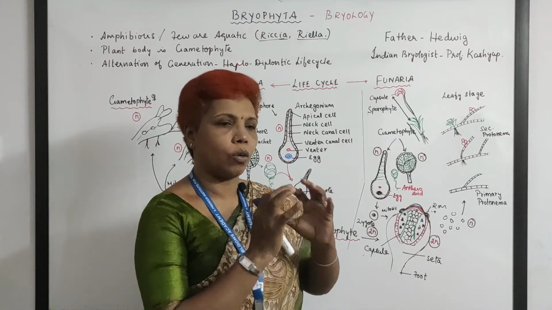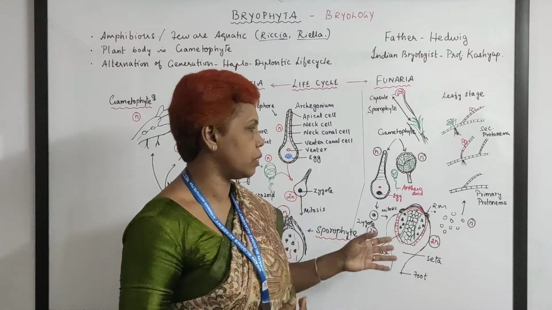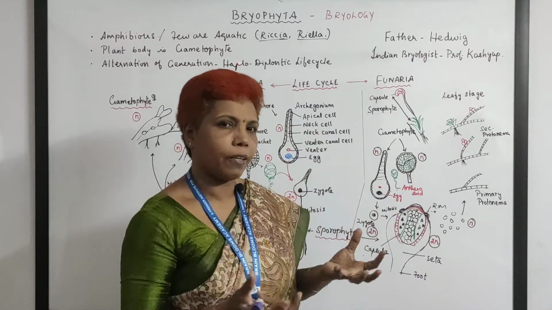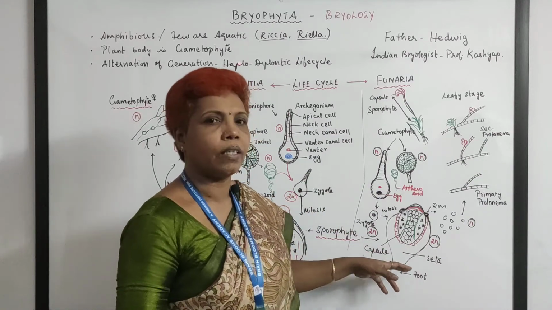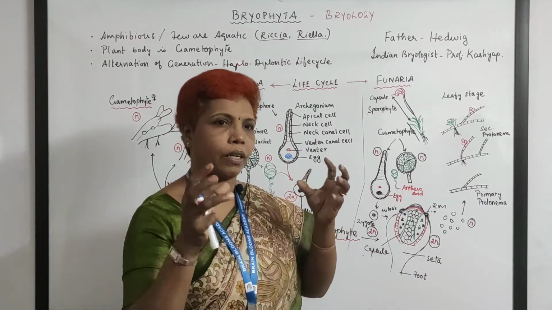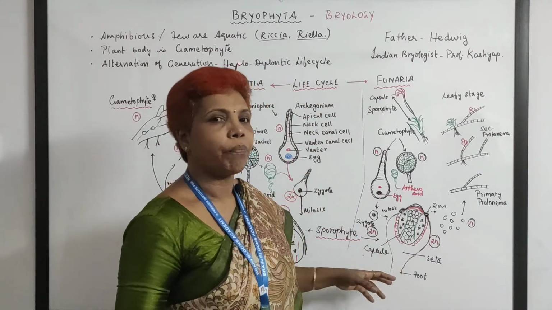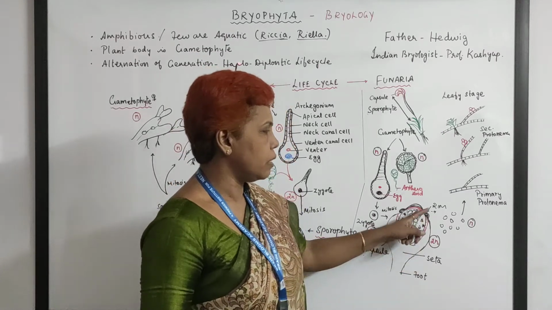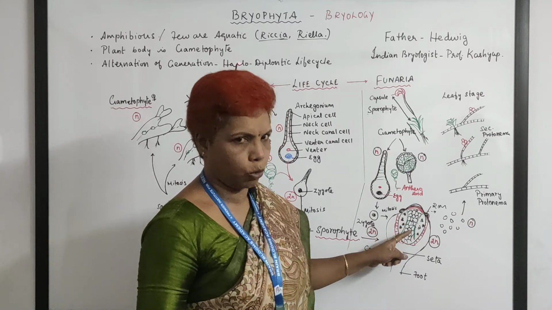Sometimes it will be globular at the bottom, or only elongated as in Anthoceras, and in the case of Polytrichum it will be round kind, you know. So the shapes differ here. And Sphagnum is also completely round, with one small structure on top. It's very beautiful to see, but the shape differs. And here this is the sporophytic generation, with the same capsule region.